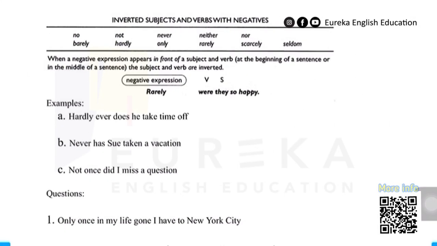Let's start with negative expressions. On the screen here you can see a list of negative expressions. When you find these words in questions, you have to be careful and remember what you need to do: invert the subject and verb. The negative expression comes first, then the verb or auxiliary verb, and then the subject. Let's look at the examples.